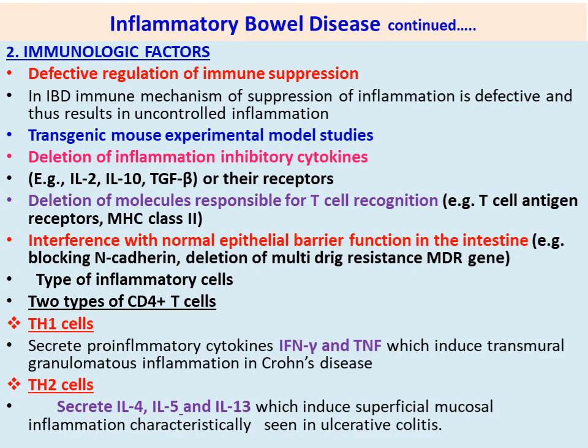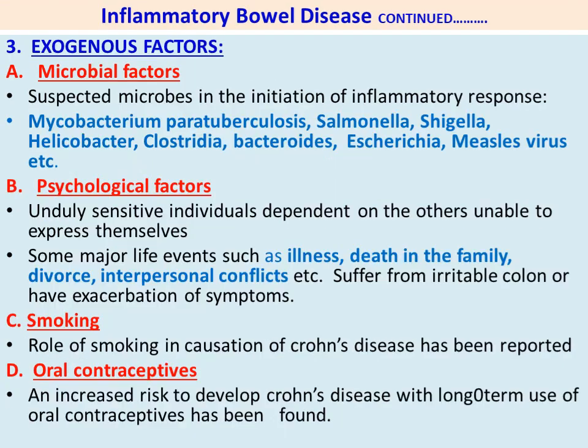Then Th2 cells. Th2 cells secrete IL-4, IL-5 and IL-13, that means interleukin 4, 5 and 13, which induce superficial mucosal inflammation characteristically seen in ulcerative colitis. So in ulcerative colitis, Th2 cells are involved, secreting IL-4, IL-5 and IL-13, which are causing the mucosal inflammation. So this is how the immunological factors are involved in inflammatory bowel disease.